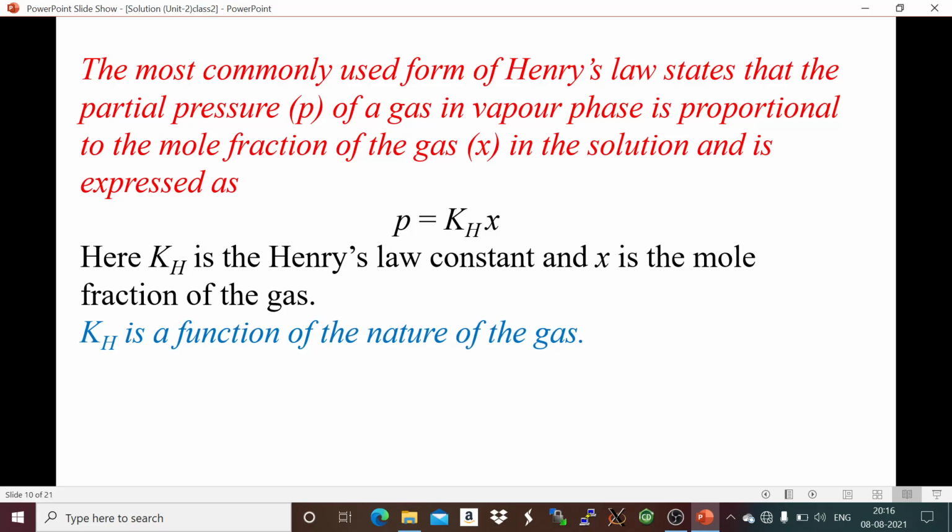When you are asked to state Henry's law, you write this statement along with this expression, that is, P partial pressure is equal to Kh times X, this mathematical expression, and then you write what Kh is and what X is. Kh is different for different gases, so the value is not the same.